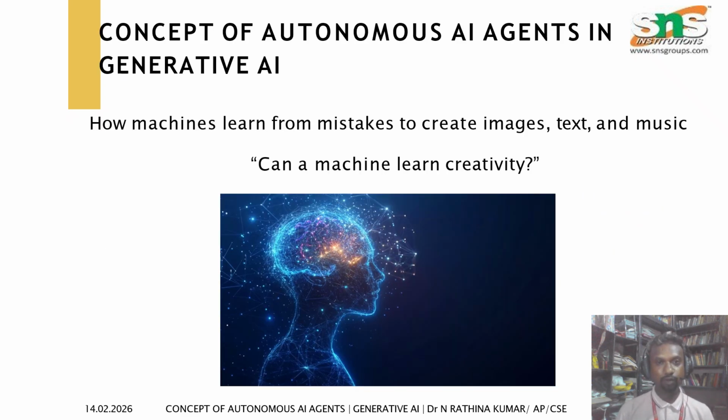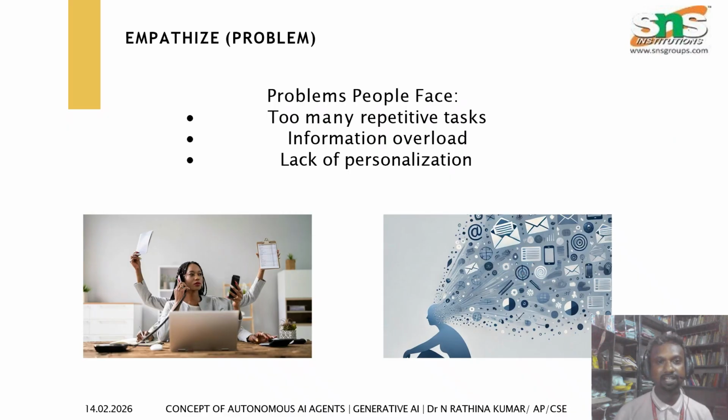Next, we are going to see how machines learn from mistakes to create images, text, and music. Can a machine learn creativity? Yes. These are all the answers for autonomous AI agents. Empathize: what are the problems we face? Too many repetitive tasks, information overload, lack of personalization.